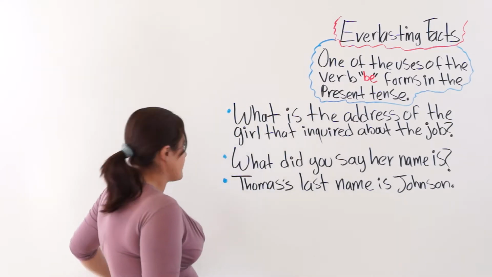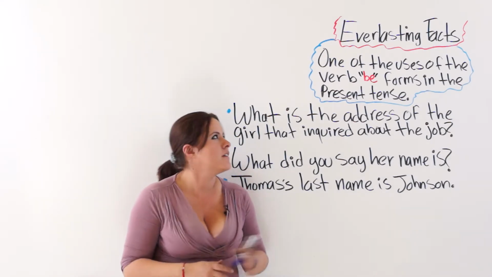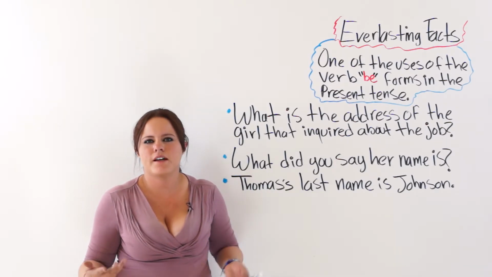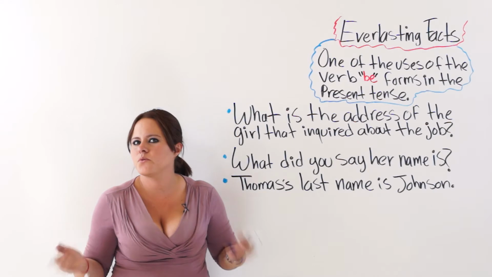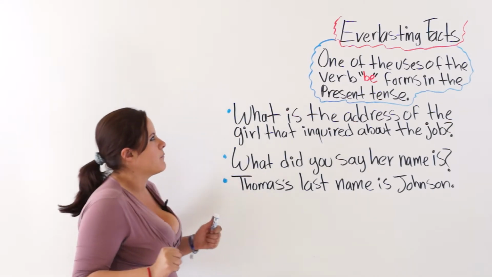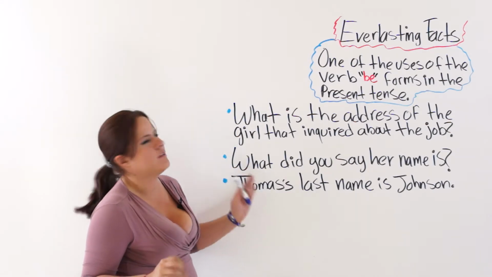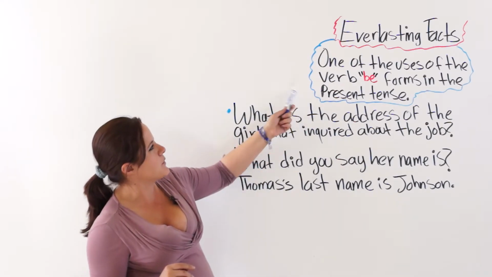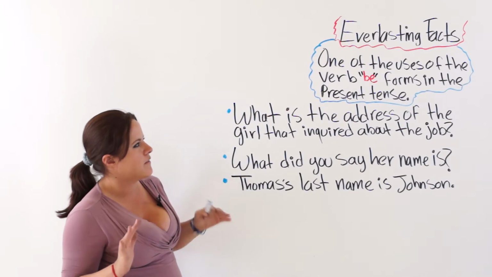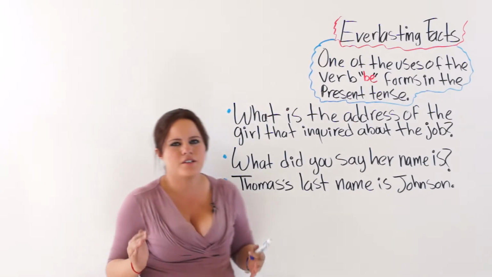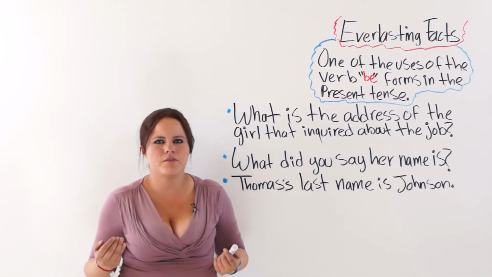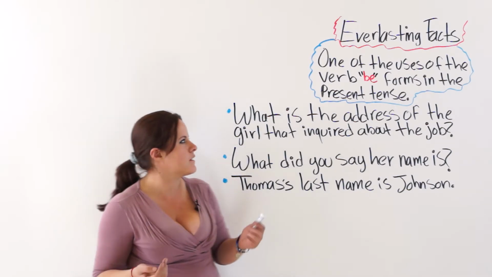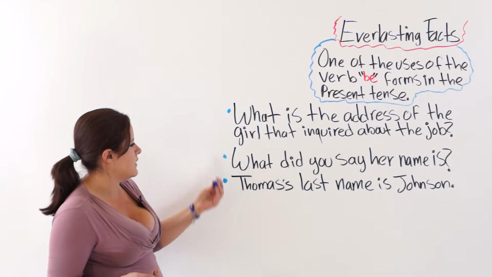In today's lesson I will be talking to you about everlasting facts. Everlasting facts are facts that are and always will be, alright? For example, let me tell you about this. I wrote on the board, one of the uses of the verb be forms in the present tense is to tell you about these facts. Facts that are now and that always will be. Okay, we have 3 examples here written on the board.